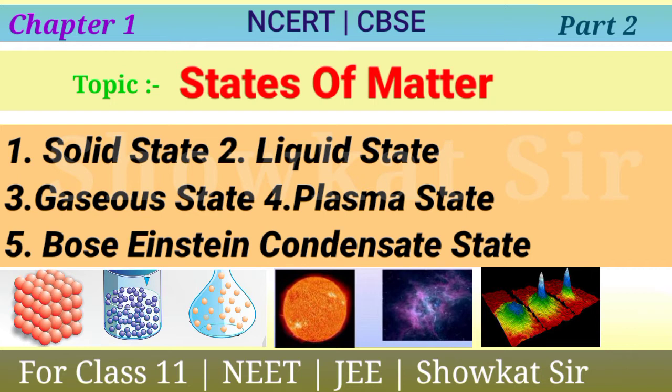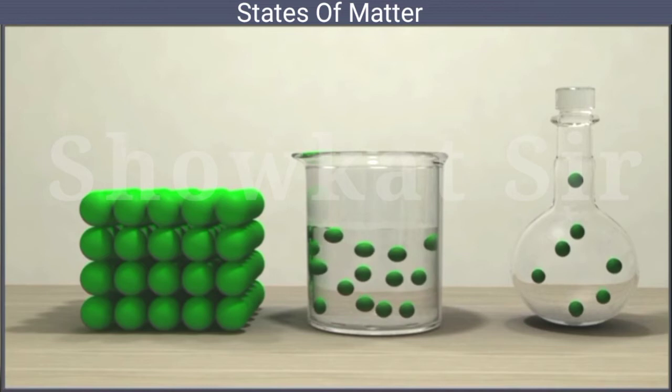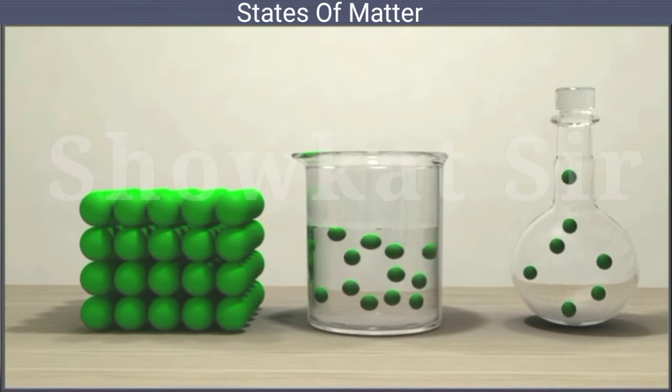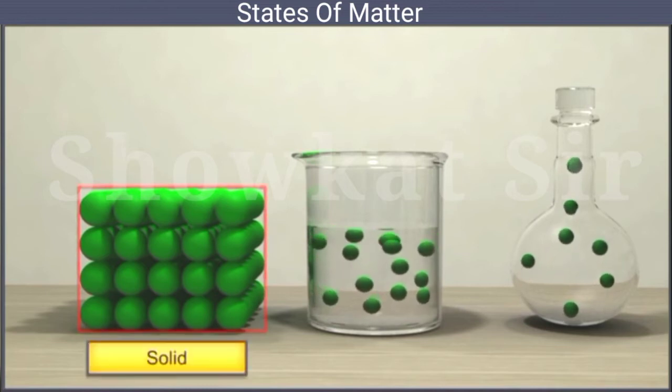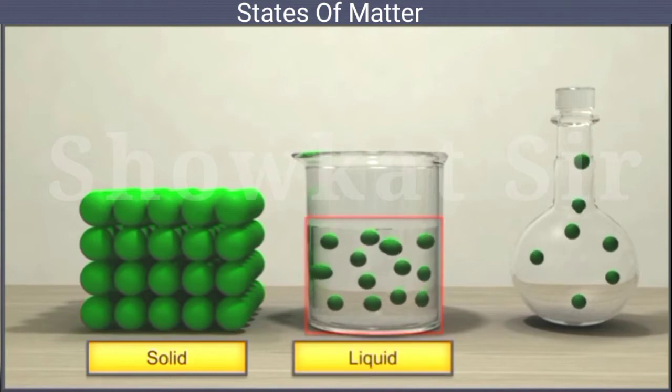Before watching part 2, if you have not watched part 1, then click on the above link to watch the same. Now first we will have a look at the 3 main states, that's solid, liquid and gas. You can see the packing in solids, liquids and in gaseous state.